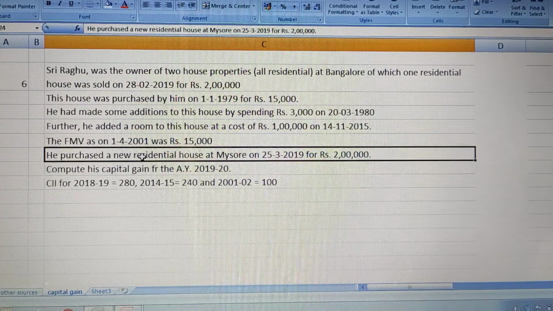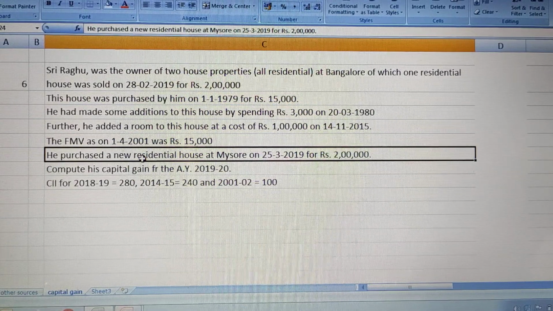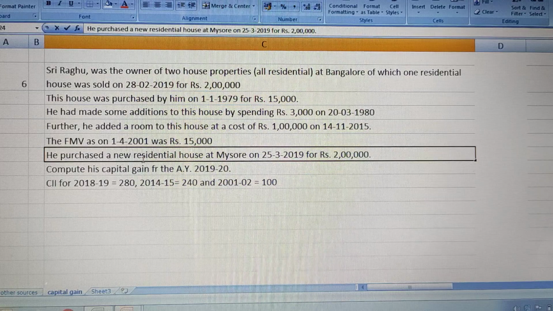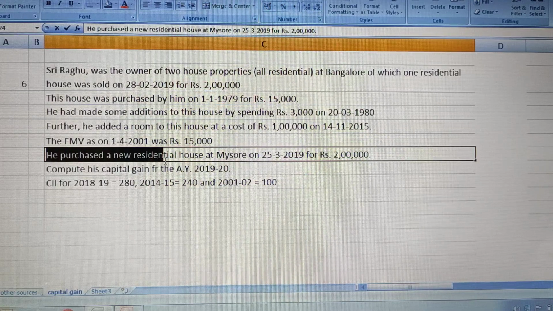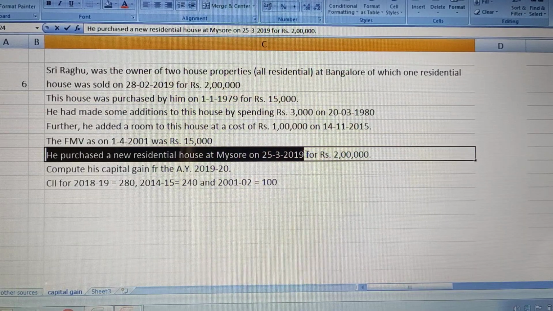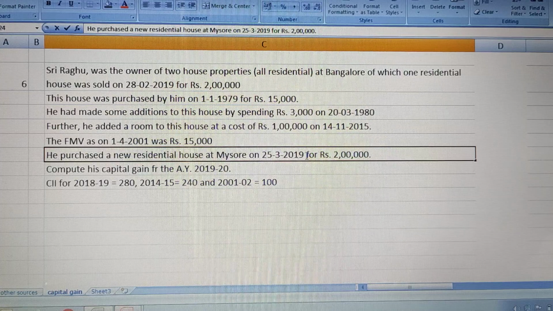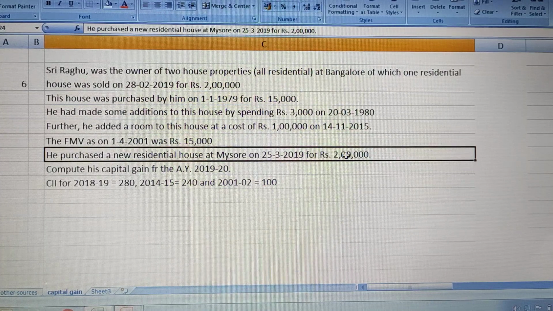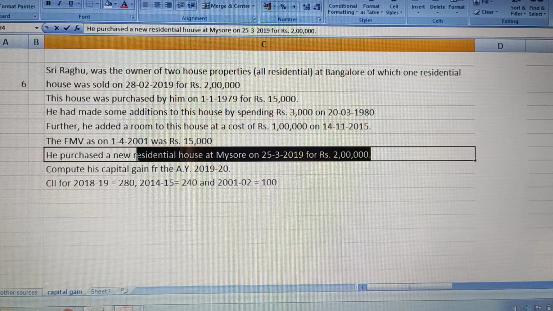He purchased a new residential house at Mysore, one more new house in Mysore, on 25th March 2019 for rupees 2 lakhs. So he has invested 2 lakh rupees and purchased the new house.